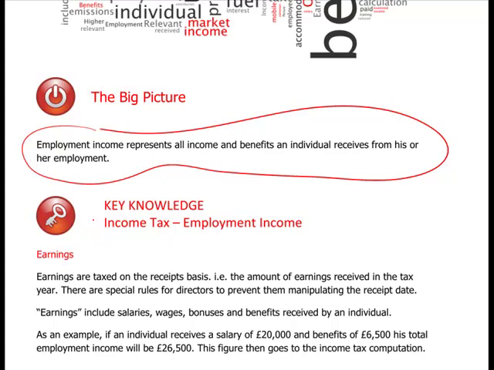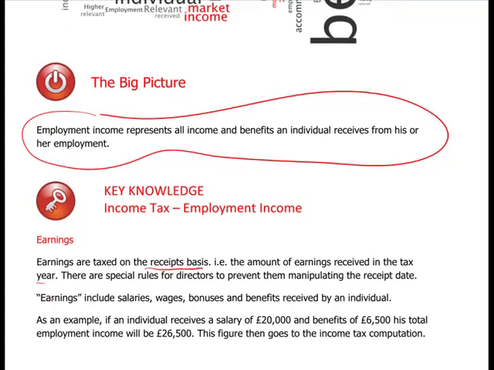Earnings. Earnings are taxed on the receipts basis, i.e. the amount of earnings received in the tax year. There are special rules for directors, however, to prevent them manipulating the receipt date. Earnings include salaries, wages, bonuses and benefits received by an individual. So I'm sure it's pretty similar to the country that you live and work within.